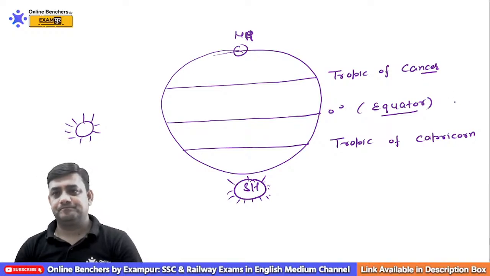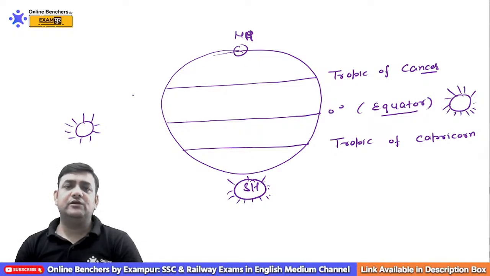You see, with the change in the position of the sun at the different hemispheres, this is the eastern hemisphere, this is the western hemisphere.